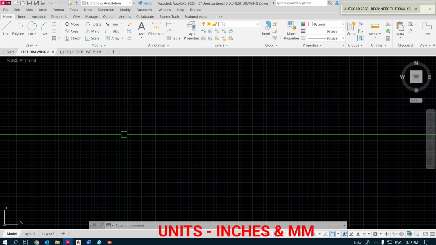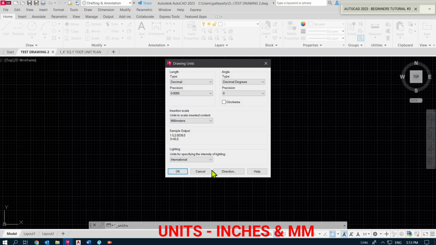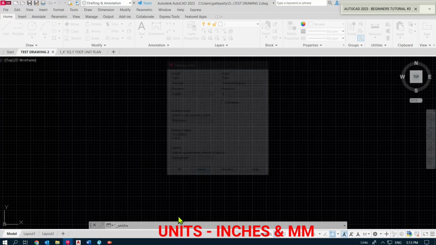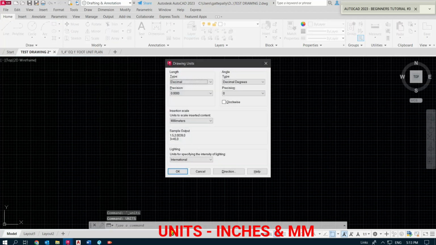All those settings can be found in the Drawing Units dialog, which I can open from the Format menu by selecting the option Units. In case you are not sure where to find the option Units, you can always type the word units in the command line and press Enter. As soon as the window opens, you can see that it is separated into different sections.